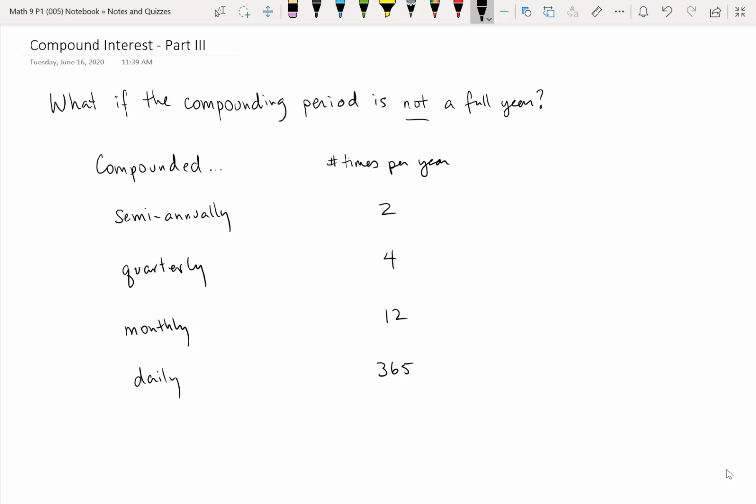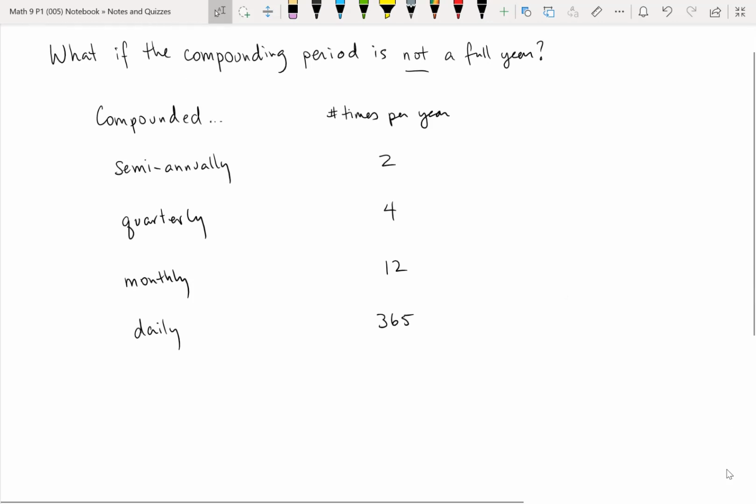Okay, so we need a slightly different formula, and the letters that we've used so far are going to stand for the same thing. See the previous videos if you don't recall. So A is the accumulated amount. P is the principal, just as before. But instead of 1 plus r, which represented an annual interest rate, we can't use that annual interest rate. What we have to use is something called an interest rate per period, or a period interest rate. And we're going to use i to symbolize that.